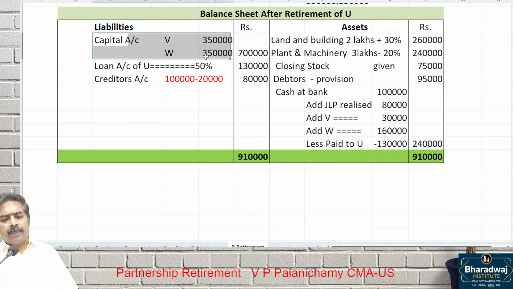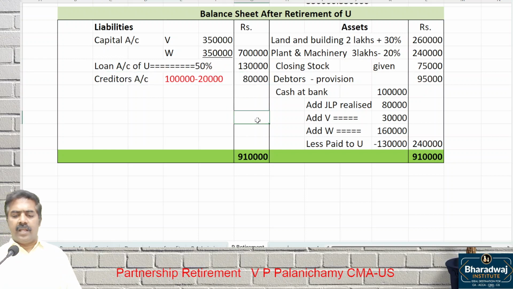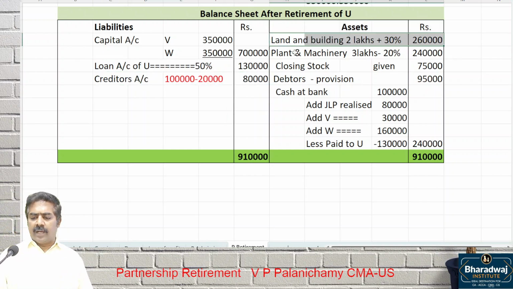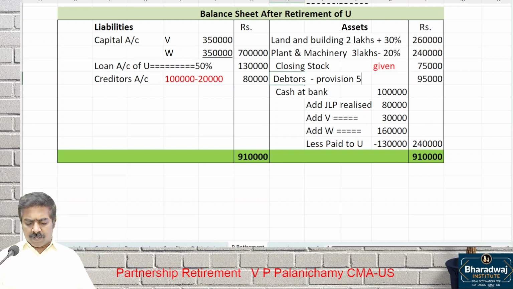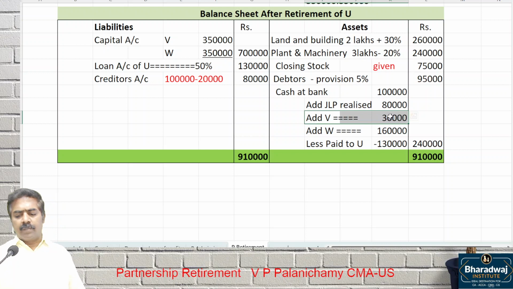I repeat, capital accounts of B and W, the closing balances will come. Loan account of you, 50% is not settled, that will come. Creditors after writing back 20,000, 80,000. Land and building 2 lakh plus 30%. Plant and machinery 3 lakhs minus 20%. Closing stock value directly given in the adjustment. Debtors minus provision for bad debts 5%, 95,000 will come. Cash balance, JLP we got money. We got money from B and W minus paid to you, net 2,40,000 will come.